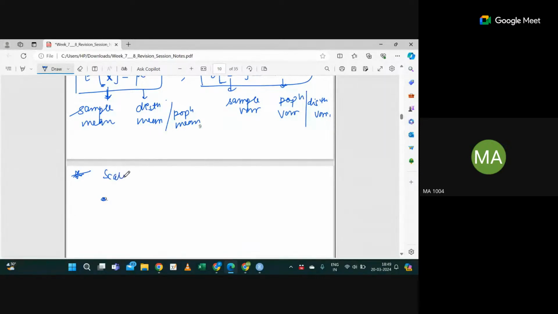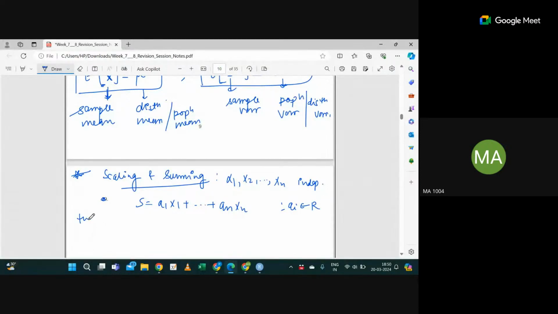What is the meaning of scaling? We just have to apply the properties of expectation and variance. Suppose I have X1, X2 up to Xn, and just for now I'm taking them as independent. Then I define S as a1 X1 plus up to an Xn, where the ai are constants and can belong to any real number.